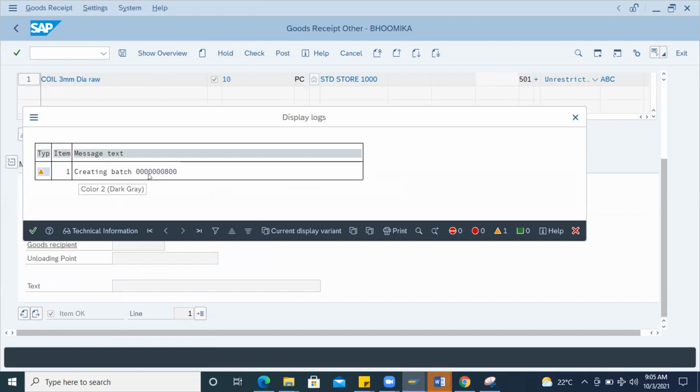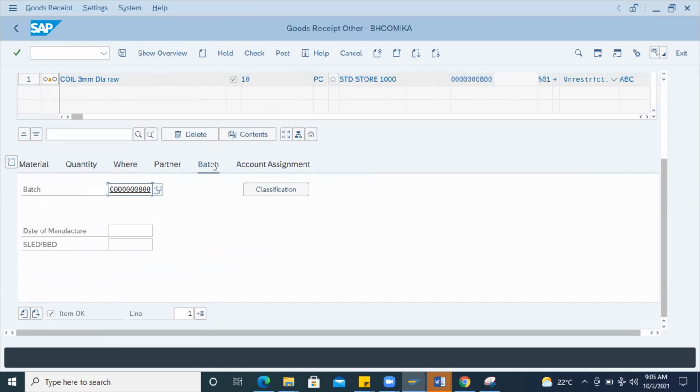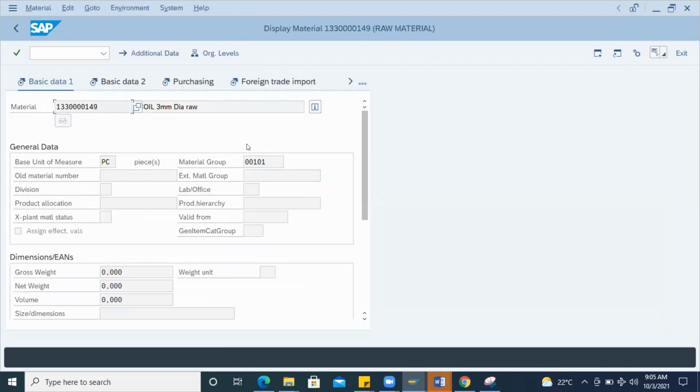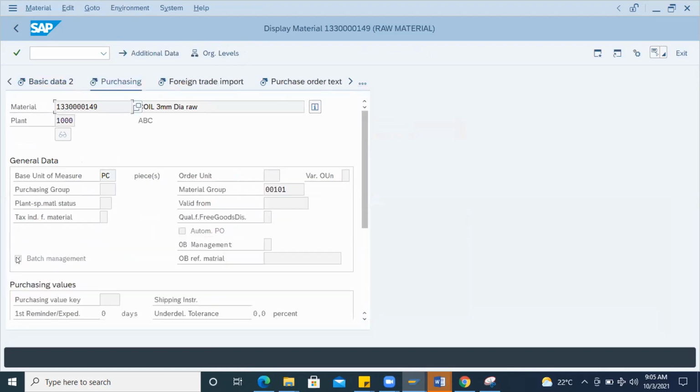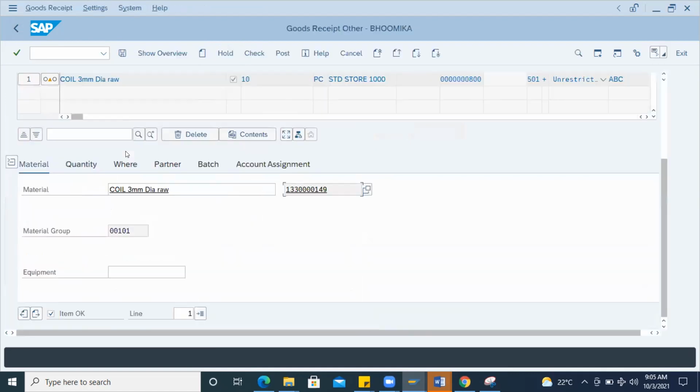Yesterday I took one session for a different group about batch number creation. There is a batch tab coming because for this particular material we have maintained a batch checkbox. If you go to the purchasing view, I have checked this batch checkbox. If you check this batch management checkbox, then whenever you receive the goods, it will have a batch number. For every material, we will not keep any batch number.